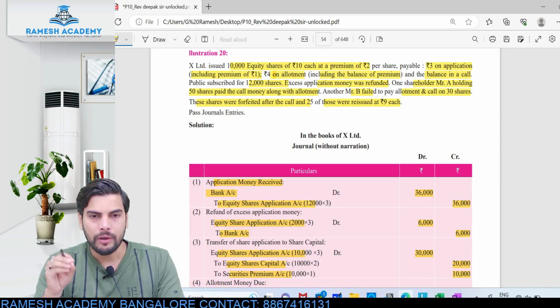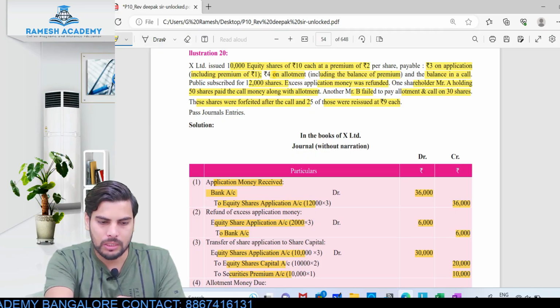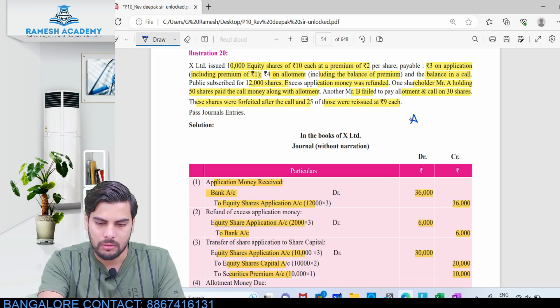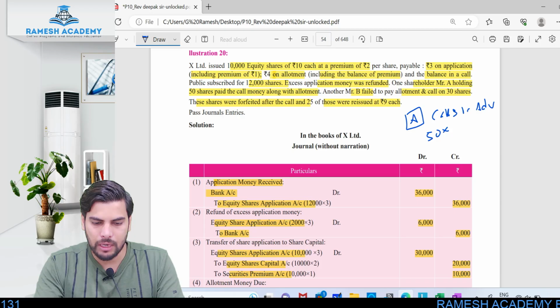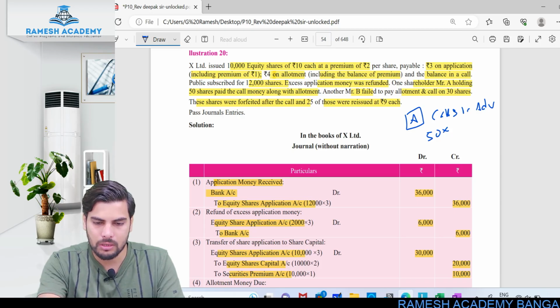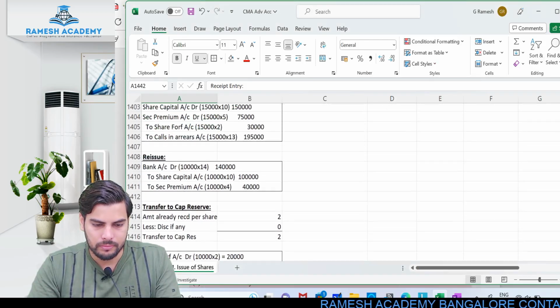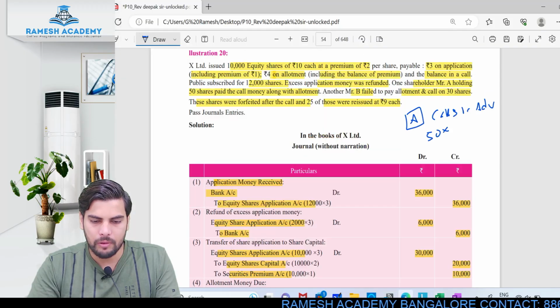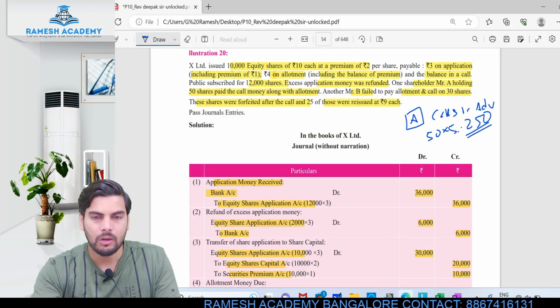So here we have got two shareholders. Okay, so one is Mr. A. So look at this. Mr. A, if you see, there is calls in advance. With respect to how many shares? With respect to 50 shares. So 50 into the first and final call money he is paying. Okay, so how much is the call money? So we have written the breakup over here. Yeah, 5 rupees is paying in advance. So 50 into 5, that is 250 rupees would be his calls in advance.